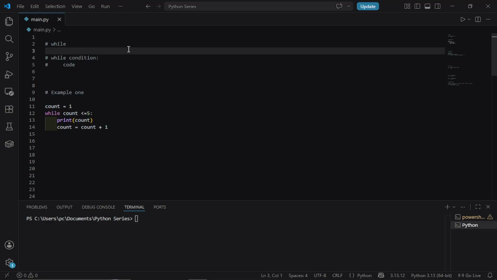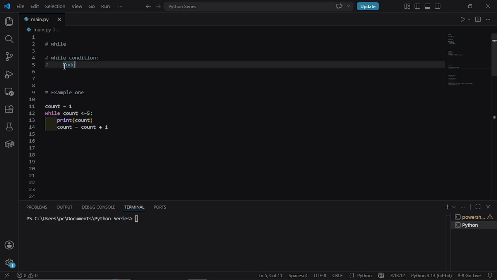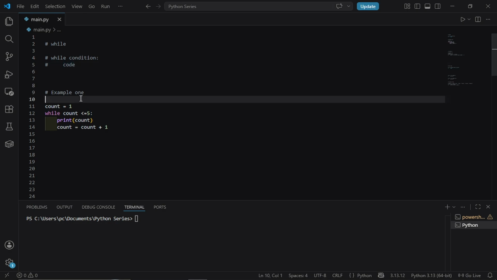Now, how to write a while loop. All right, let me walk you through writing one from scratch, line by line. The syntax is straightforward. You write the word while, then your condition, then a colon. Then everything you want to repeat goes on the next lines, indented, just like you do with if statements. Here's the simplest possible example.